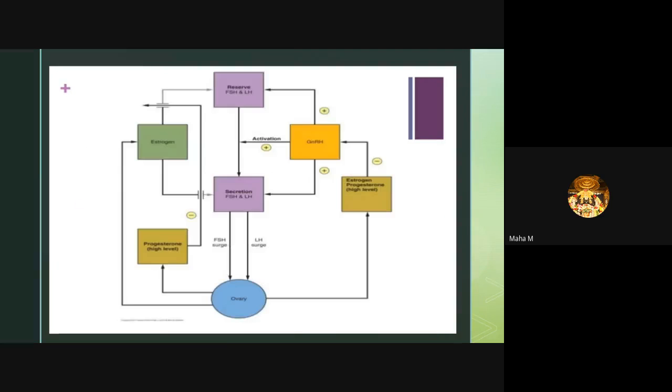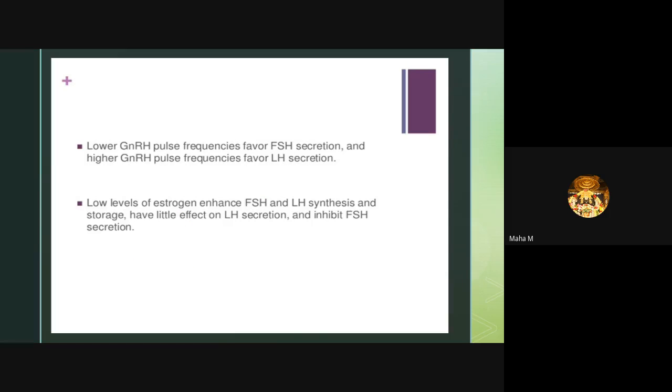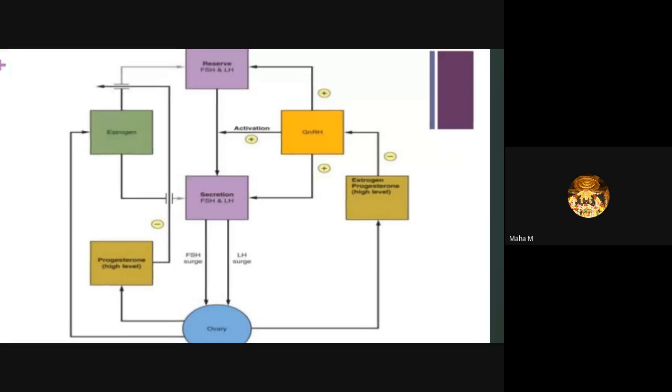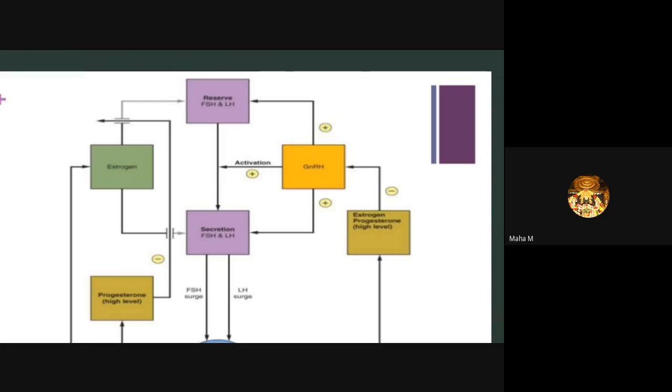The lower gonadotropin releasing hormone pulse frequencies favor FSH secretion, and higher gonadotropin releasing hormone pulse frequency favors LH secretion. So FSH and LH decide the ovulation. Low levels of estrogen enhance FSH and LH synthesis and storage, have little effect on LH secretion, and inhibit FSH secretion. This slide explains the FSH, estrogen, and LH interaction between the three hormones and the development of the dominant follicle.